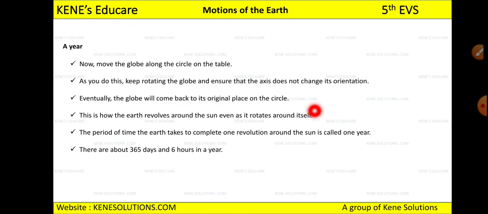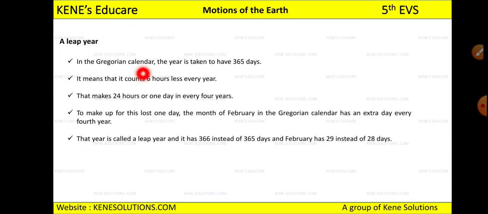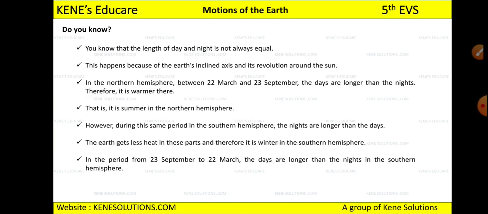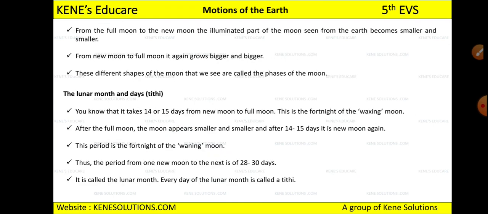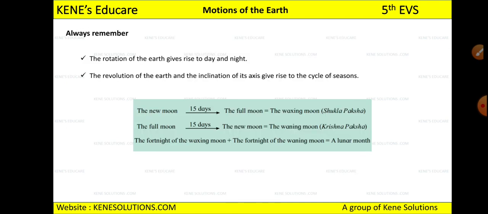Then we studied how a year is formed, how a leap year is formed, and we studied some of the GK questions which you should know. Then we studied the different phases of the moon. Then we studied the lunar month and the days which are called tithis. Right?